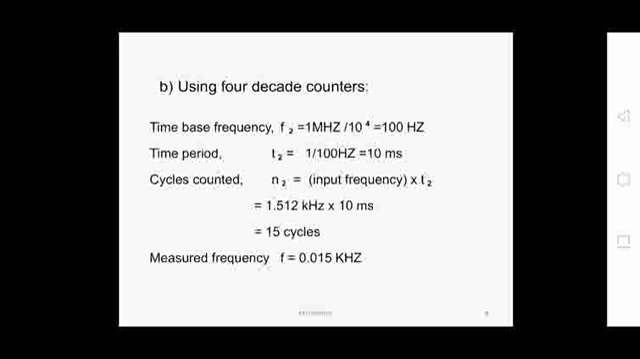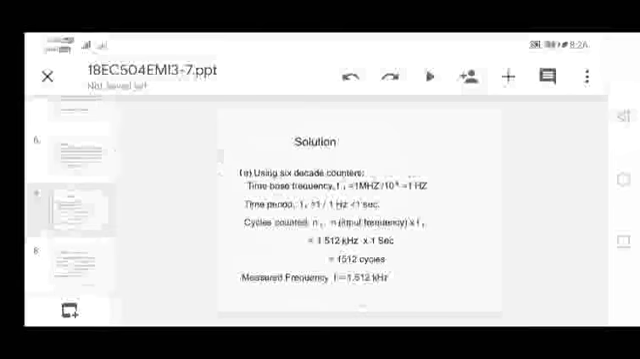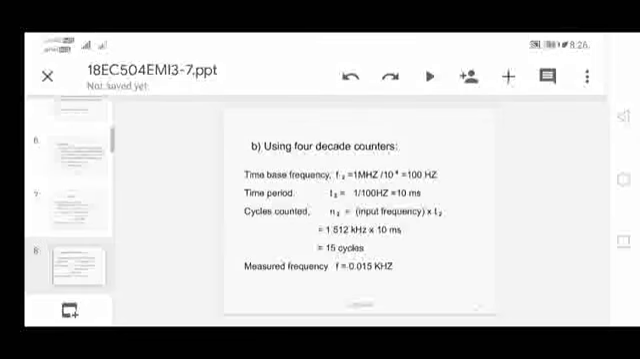From that you are getting only 15 cycles. So now the measured frequency will be 0.015 kilohertz. From these two calculations, A and B, in case A the measured frequency is 1.512 kilohertz. In case B, the measured frequency is 0.015 kilohertz.